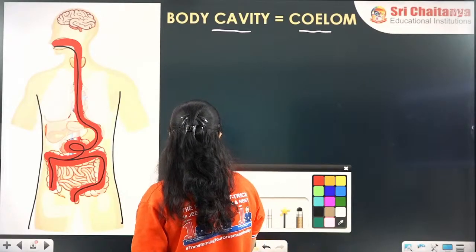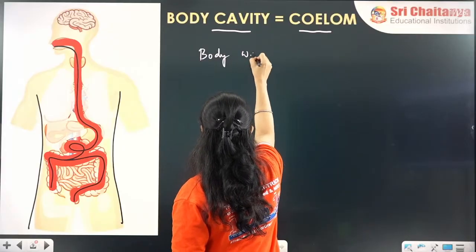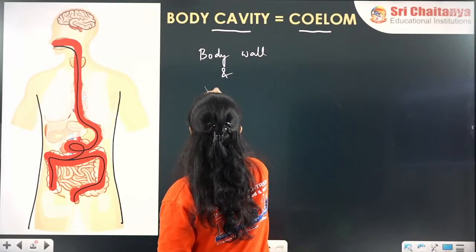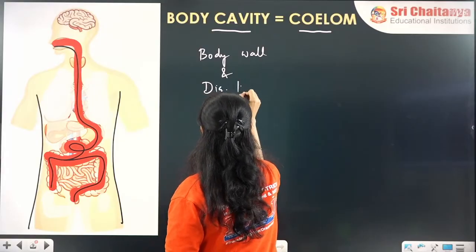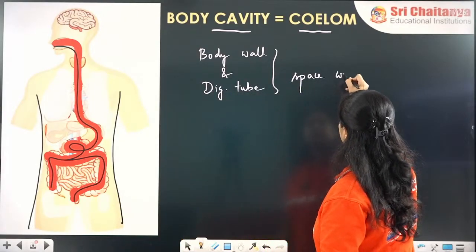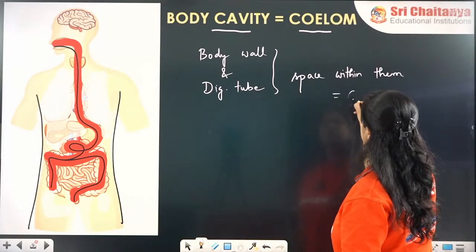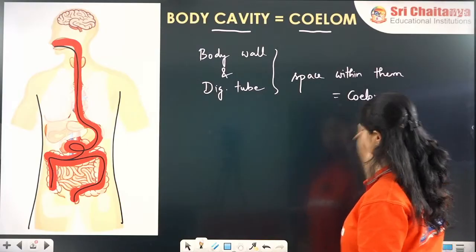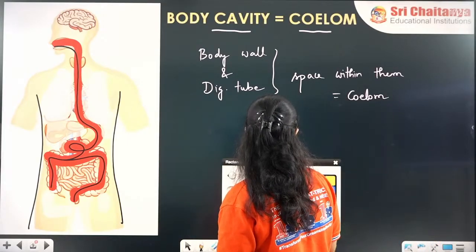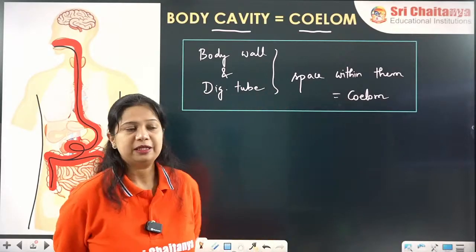As a definition, the space within them is the coelom. Okay. So space within them is coelom.